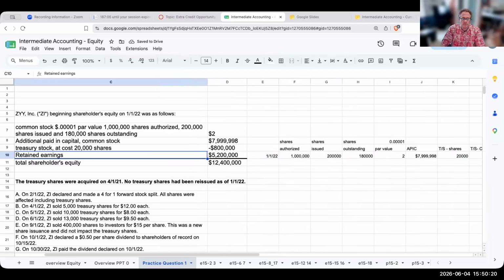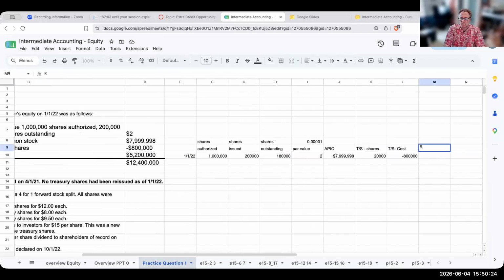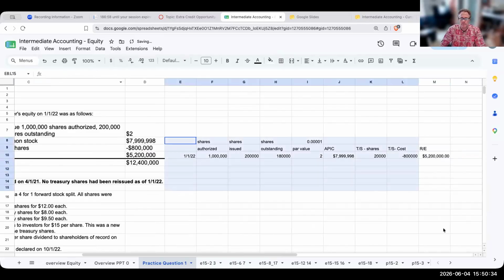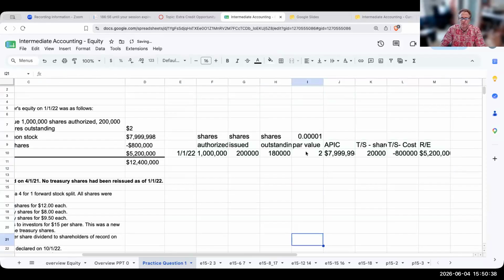And then over here, retained earnings was at 5.2 million. I have one too many zeros. It's a little bit bigger. Perfect. These are going to be in dollar amounts.